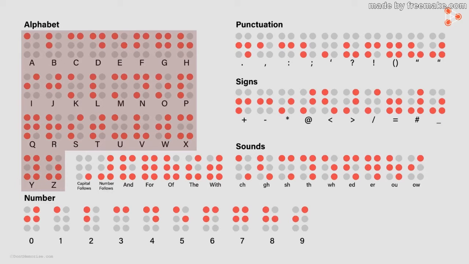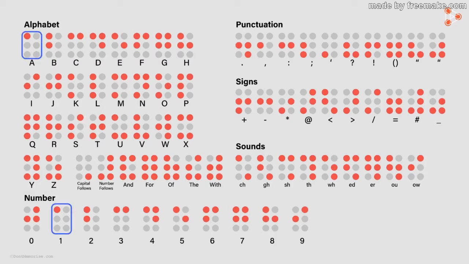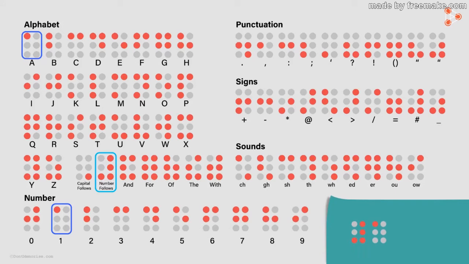26 such patterns. But now I want you to observe something interesting. Look at the pattern for the digit 1 and the letter A. Aren't they the same? How does the visually handicapped person know whether it's an A or 1? For that, look at this pattern which says number follows. When we have this pattern in front of a pattern, it tells us that a number follows. So this here tells us that we're talking about the digit 1 and not the letter A. Similarly, this would be the digit 2 and so on.